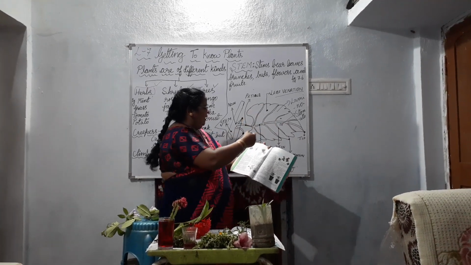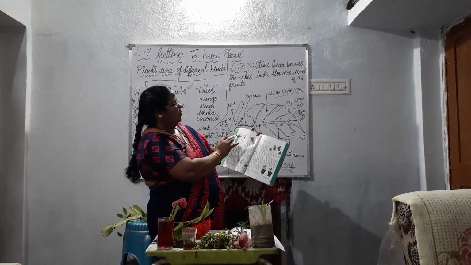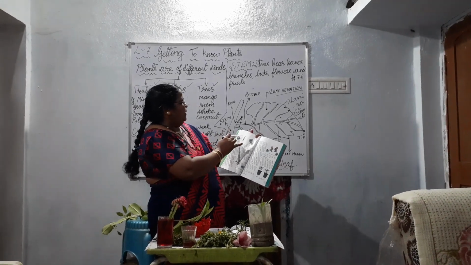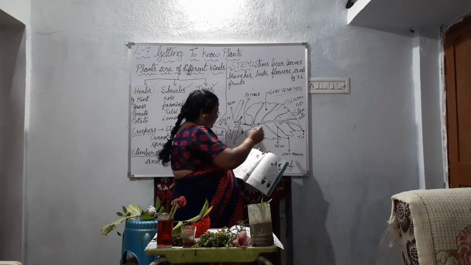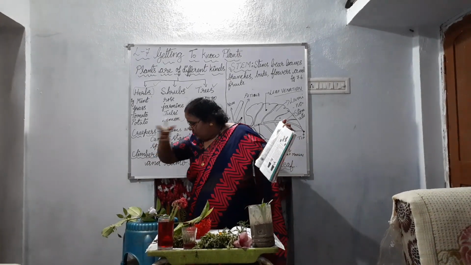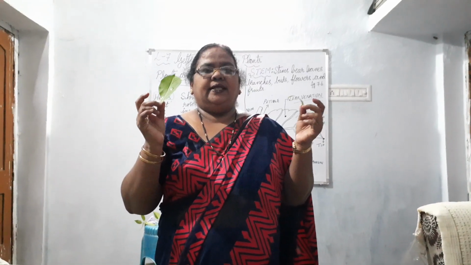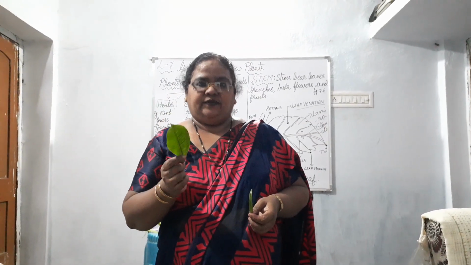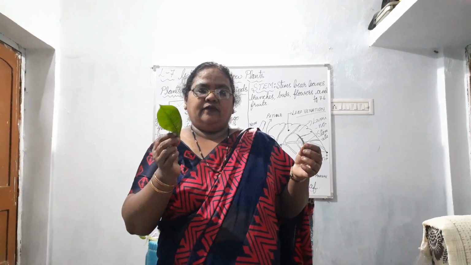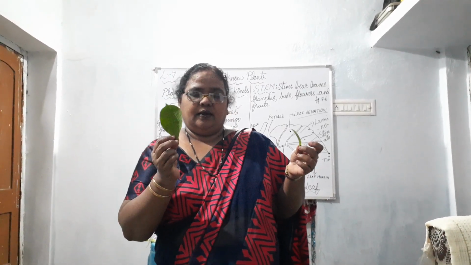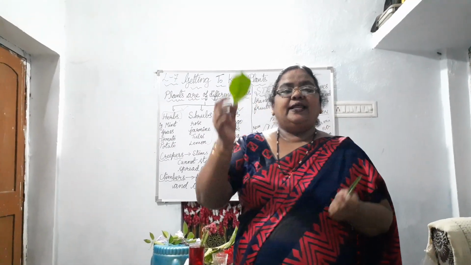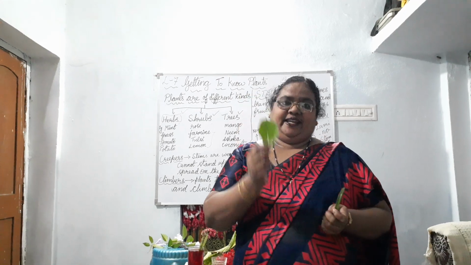I have given you in detail. The center part of it is called midrib. Okay. And these are called veins. There are two types of leaf venation. One is called reticular venation and this is called parallel venation.